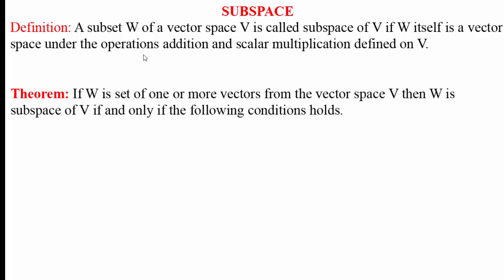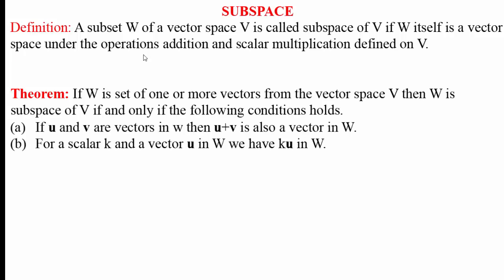We shall see one statement of one theorem. If W is a set of one or more vectors from the vector space V, then W is a subspace of V if and only if following conditions hold. First condition, if U and V are vectors in W, then U plus V is also vector in W. And second property, for a scalar k and a vector U in W, we have ku in W.